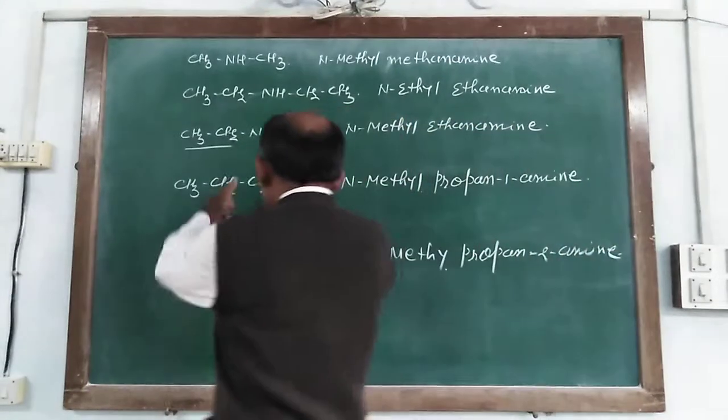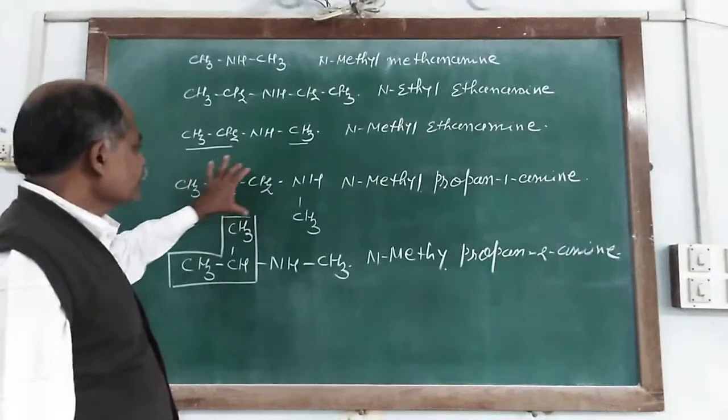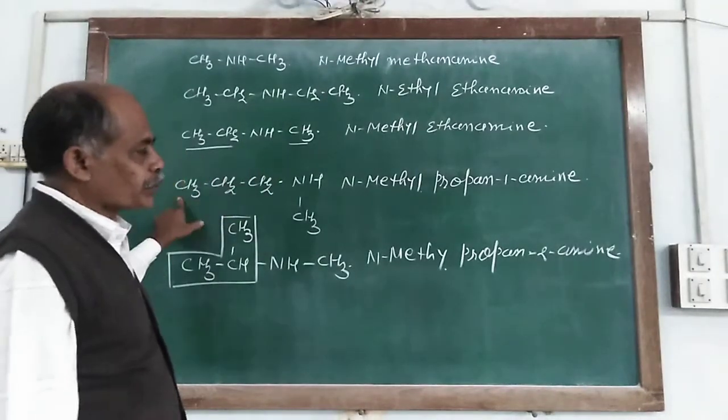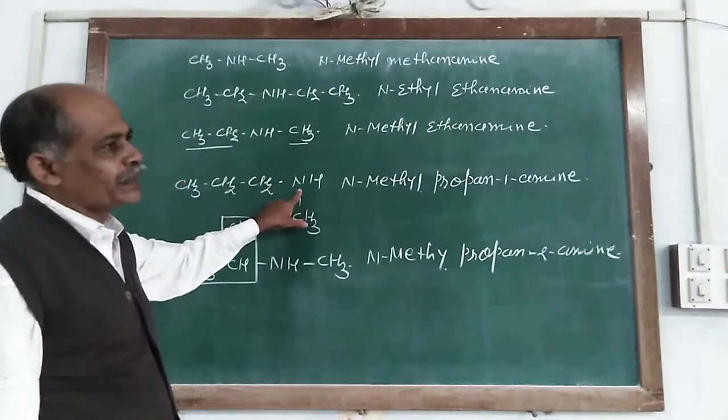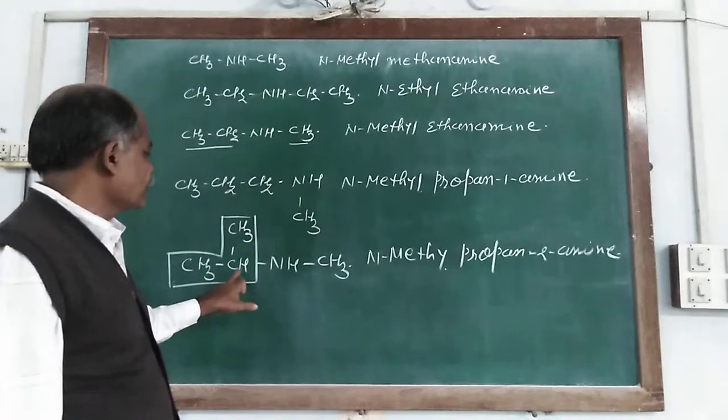Because of both are isomers of each other, but from the one alkyl group, the carbon number 1 are linkaging with amine group, and here the carbon number 2 are.